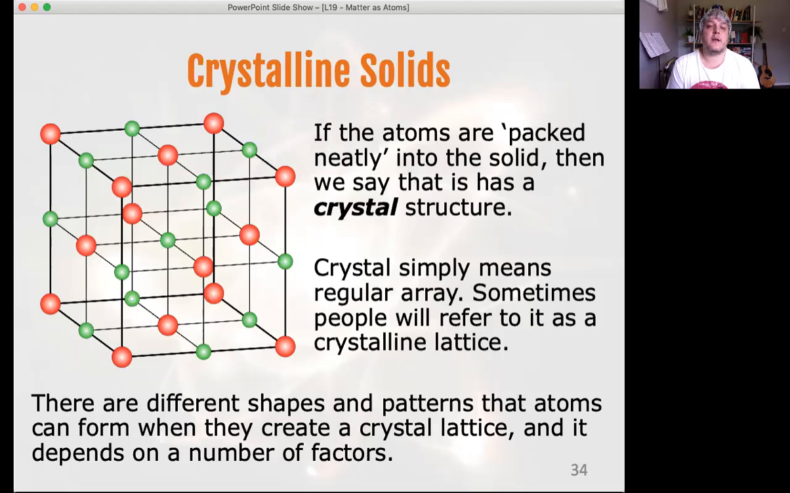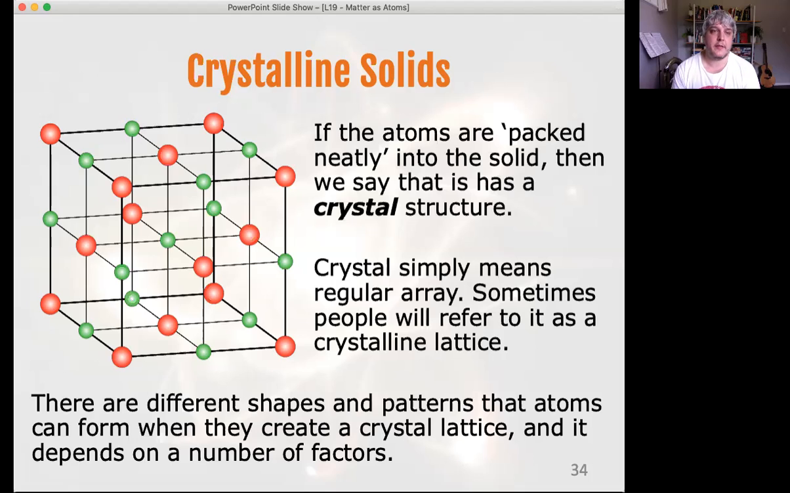So crystalline solids are packed neatly into their solid form. All the atoms are organized in some kind of nice grid, whether it's hexagonal or cubic, as you can see here. Crystal simply means array. Crystal is a regular array. So sometimes we refer to a crystalline solid as a crystalline lattice. And as I said, there are different shapes and patterns that can be made.